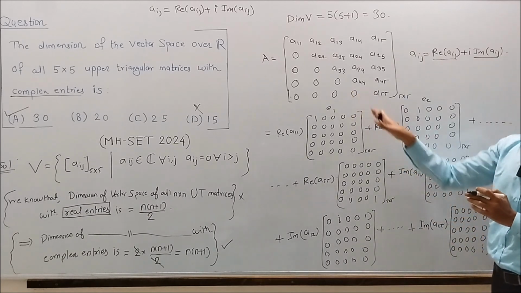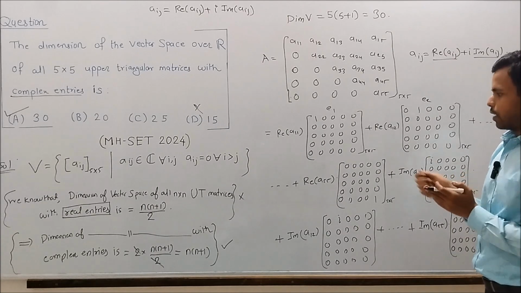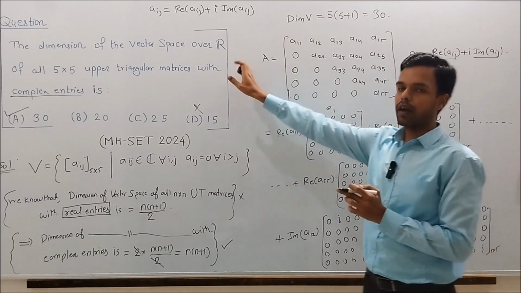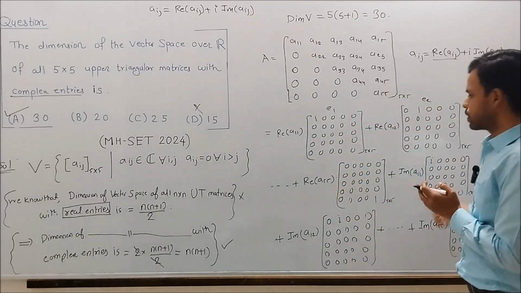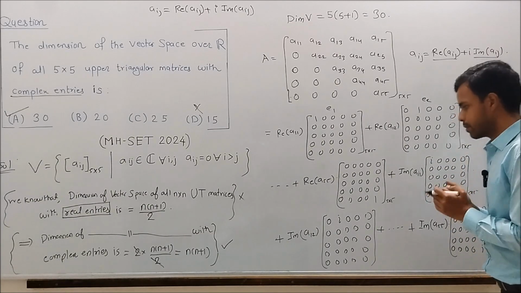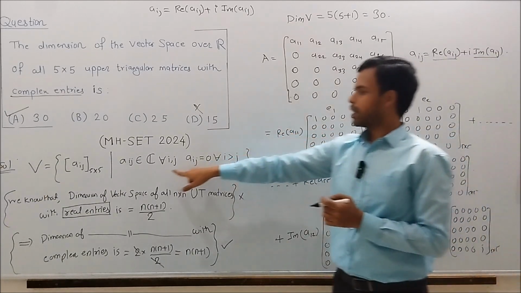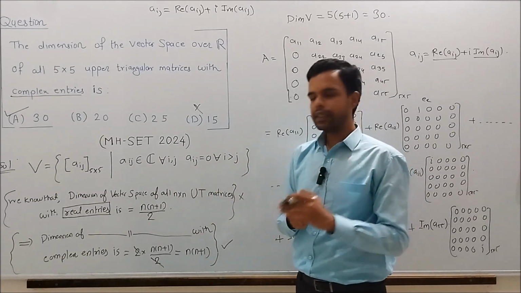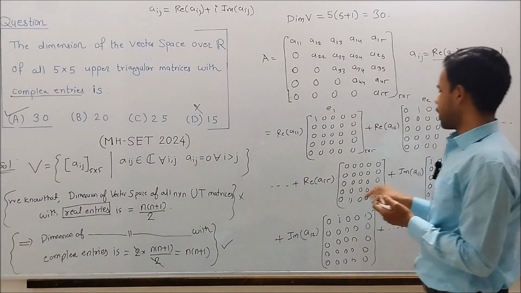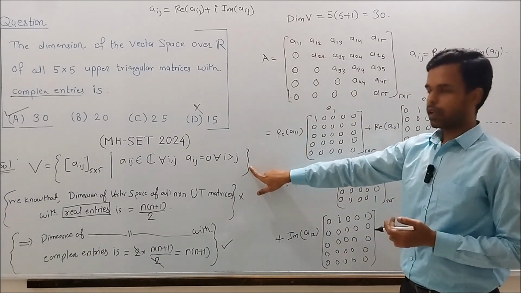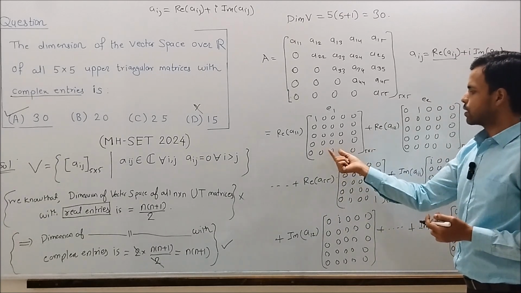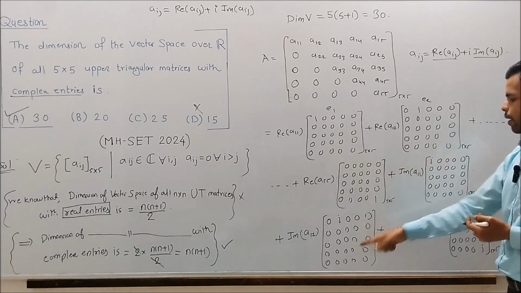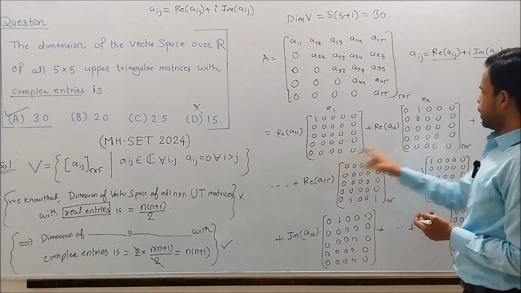We can check that these matrices form a linearly independent set over R, and they span this vector space V. So they form a basis for V. So we have found the basis for the given space V, and the basis is the set of all these matrices, and so we need to just count.